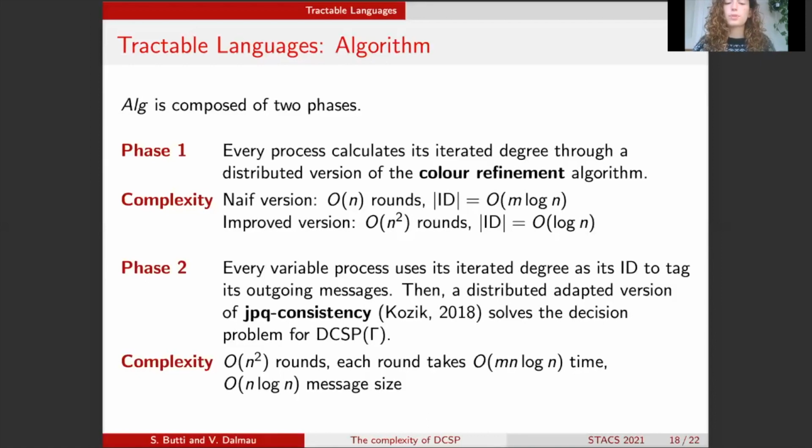And then once every process has calculated its iterated degree, they can use it as an ID to tag their messages. So now the network, in a way, is no longer anonymous. It doesn't have unique IDs, but it has IDs that are unique up to equivalence of degrees. And this is very important because it will give us basically a distributed version of JPQ consistency, a recent algorithm, which solves the decision problem for DCSP of gamma. And altogether, these two phases of the algorithm give us the polynomial bounds that we needed.